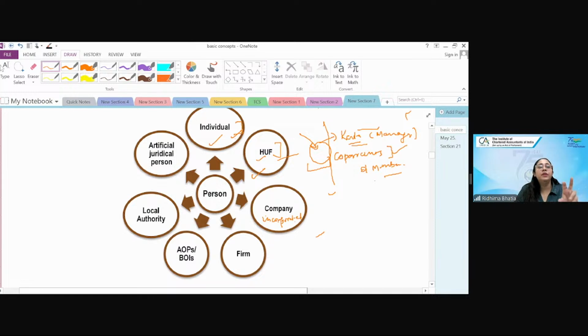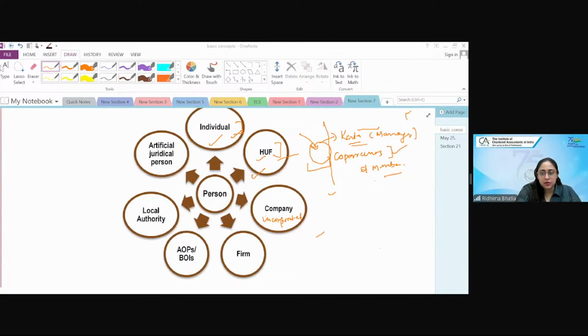Whenever you're using the word company, you will not say company is born. Company is incorporated. That means it is born by the law under the Companies Act 2013 in India. Earlier it was Companies Act 1956. So who all will come in company? Any company, Indian company, foreign company, everyone would be a part of company. Any company or institution or body corporate which is born under any corporate law in India is a company, or which is ordered by CBDT that we will consider it as a company is a company.